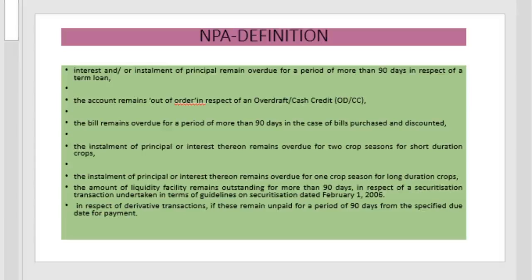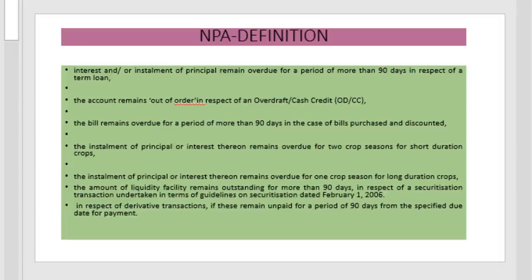The installment of principal or interest remaining overdue for 2 crop seasons is NPA for short duration crops. That is, in the case of short duration crops, if the principal and the interest remain overdue for 2 crop seasons, then only it is termed as non-performing asset.